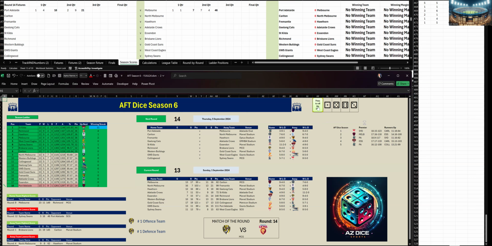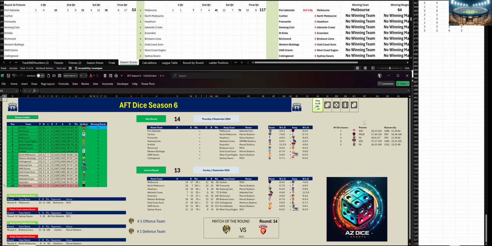All right, let's go to the third quarter. Third quarter, Melbourne, they kicked 5-3 to Port Adelaide 2-3. And at three-quarter time, Melbourne are leading by 43 points. Let's go to the last quarter. Last quarter, Melbourne, they kicked 6-2 to Port Adelaide 2-5. But in the end, Melbourne have won by 64 points.